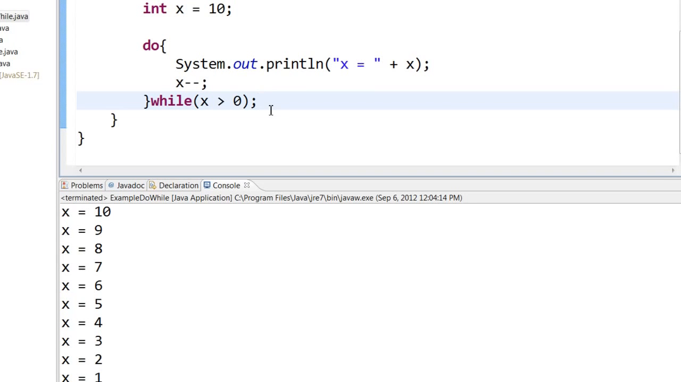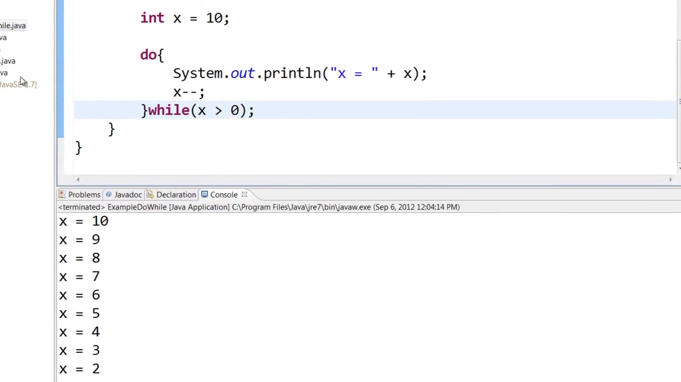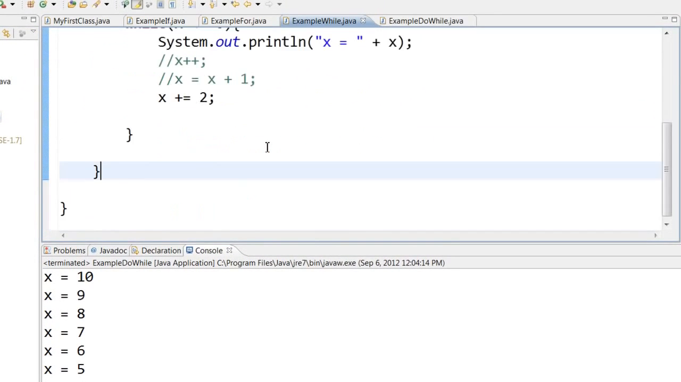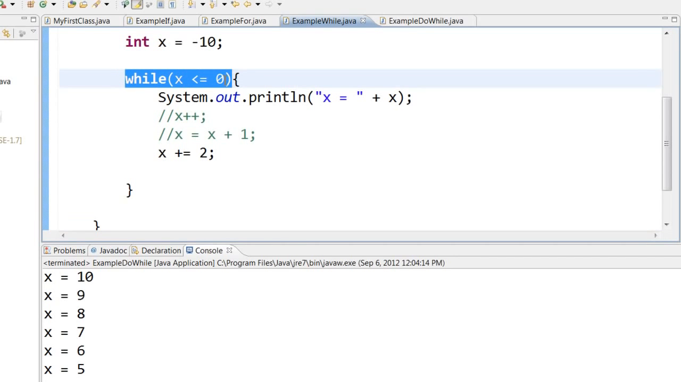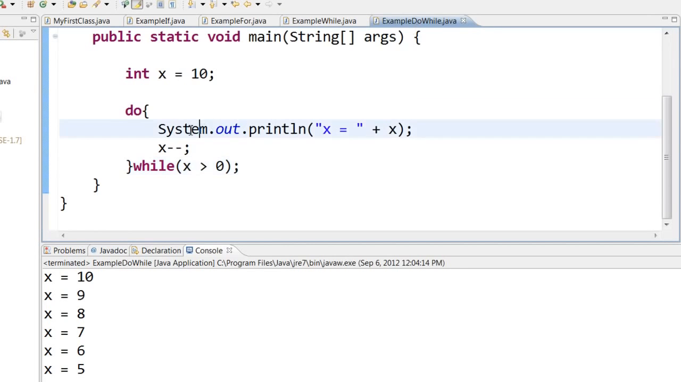So what is the difference between while loop and do while loop? Well, for a while loop, you can see that it first checks for the condition. It checks if x is greater than 0, and then it goes and prints it. Whereas for do while, it will first print the statement, it will do all the work, and then it will check for the condition. So the main difference is the do while statement will run at least once.